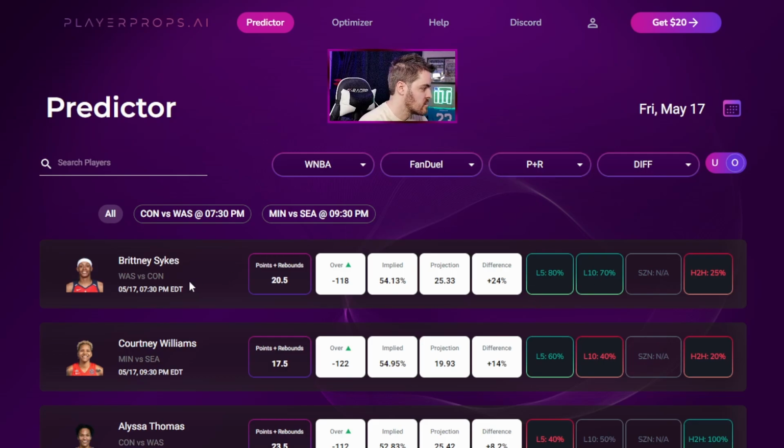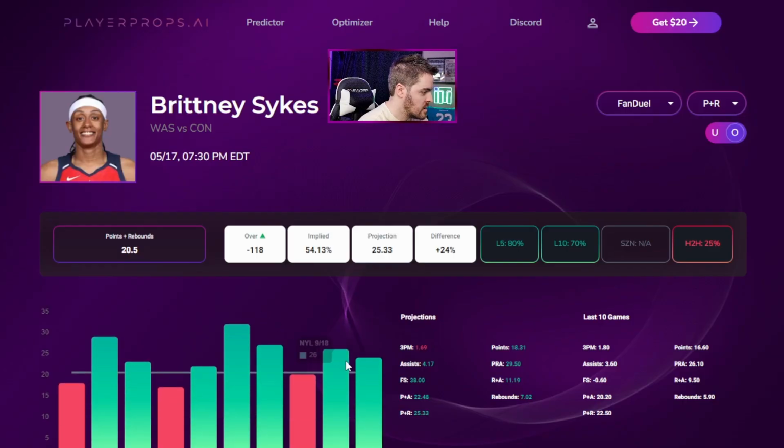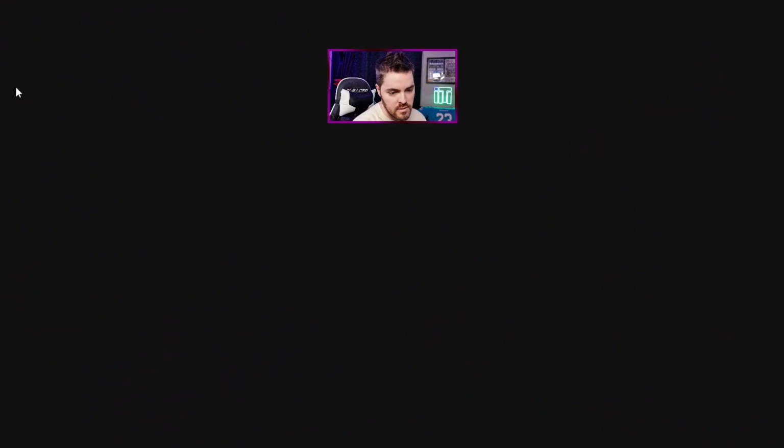Let's look at what she did in the last game. Her only game so far versus the Liberty, she got 24, and her line's 20.5. So she's 1-0 at this line for the season. But she has been pretty consistent last season as well at these numbers. So yes, Brittany Sykes, points and rebounds. That's play number 1.